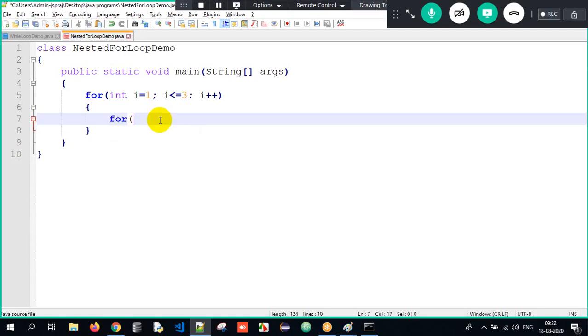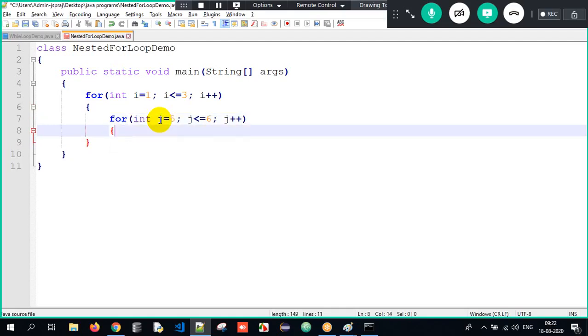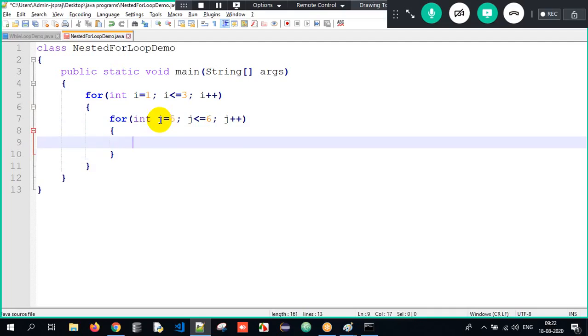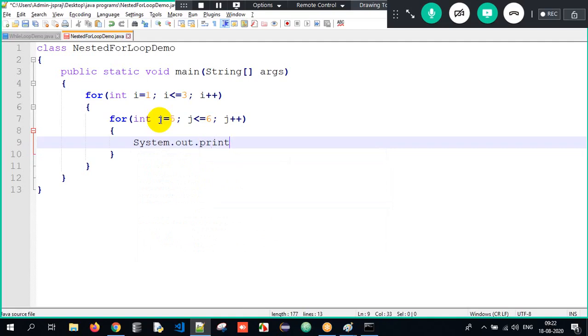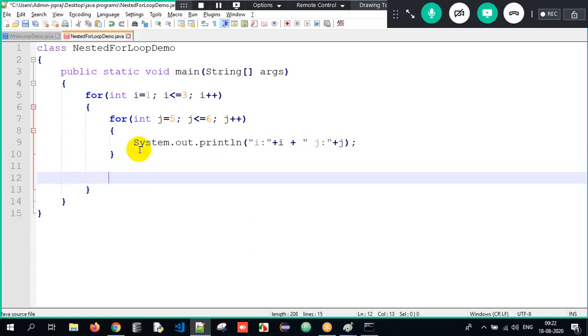Now I write for int j equals to, I'll give it as 5. Is j lesser than or equal to 6 and j plus plus. Okay, open curly braces, close. And what am I supposed to print here? I will print System.out.println. I'll print I value, plus j value. I'll print the j value also, I and j. After that, I'll add one print statement as well.